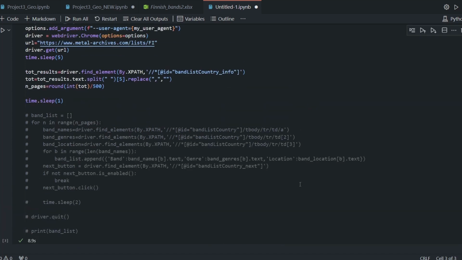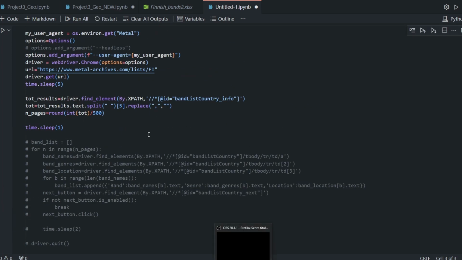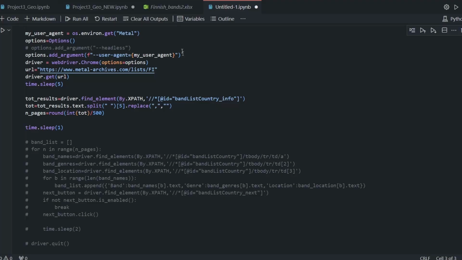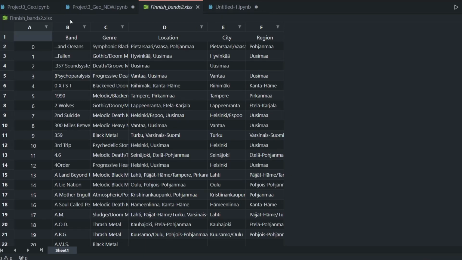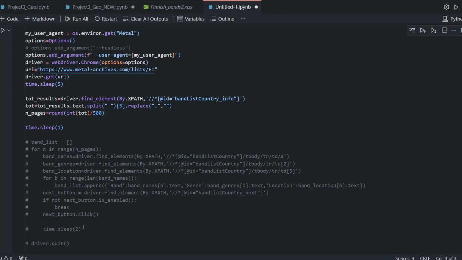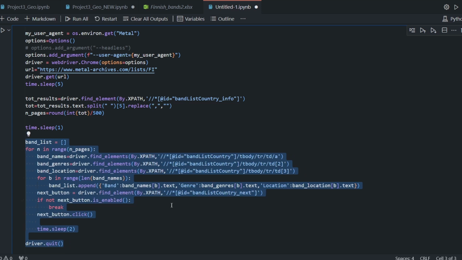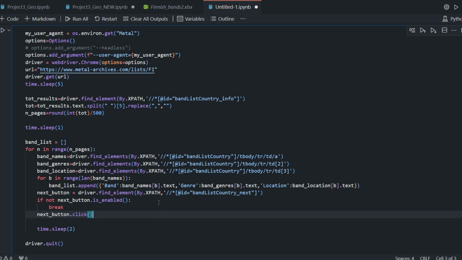Now, this is what I did for the first page, but now I need to create my whole data frame. I got to do this data frame here, which is the same as in my Finnish bands. So now I need one column, and another column. This information will be retrieved this way. Pretty simple, actually. If you're used to Beautiful Soup or scraping or some other software, you know that the procedure is almost the same, just changes some names of the commands, but it's pretty straightforward, trust me.